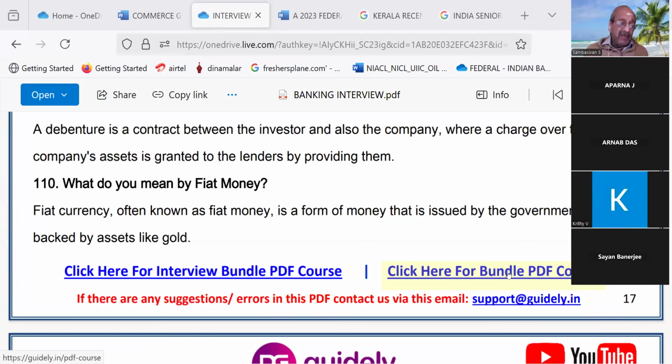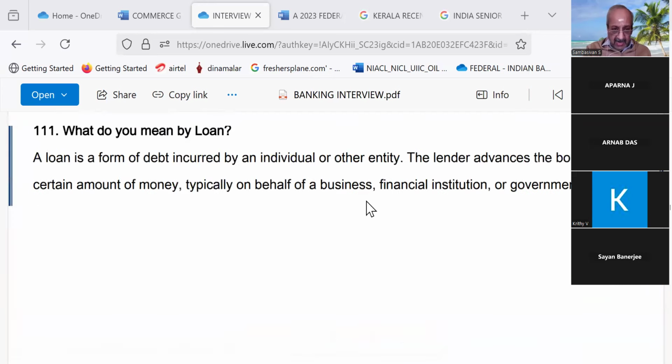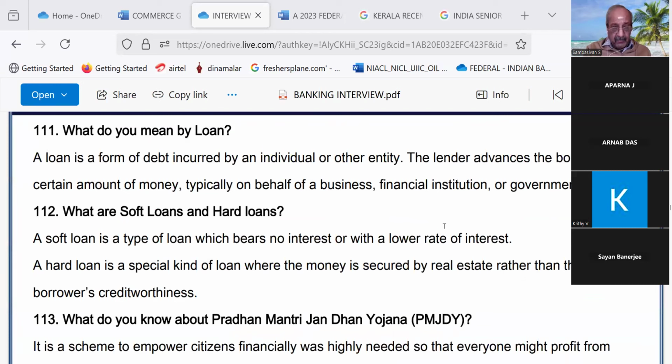See, in our country, the currency we are using is also fiat money only. That is, if government has issued 20,000 crores of notes, they are not maintaining 20,000 crores of gold with them. I think they maintain only 150 crores worth of gold as a reserve, something like that. Based on that, these currencies are issued. I don't know much about it. Don't worry. Continue. 111. What do you mean by a loan?